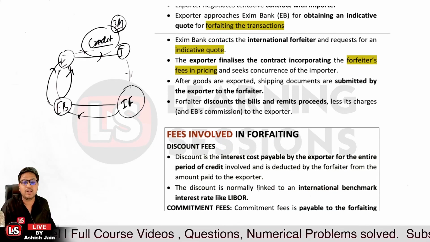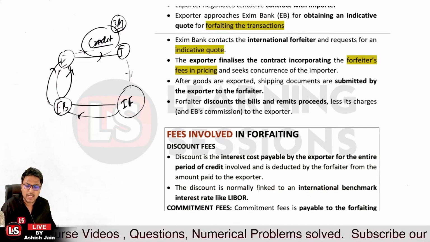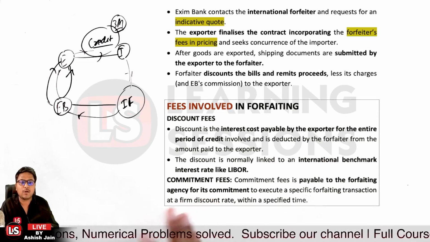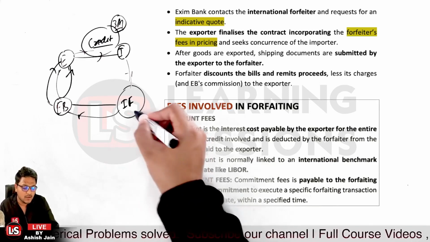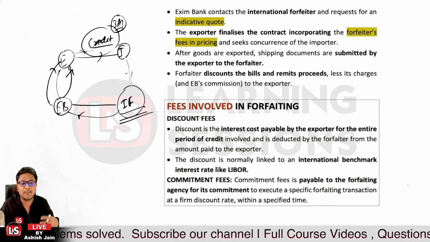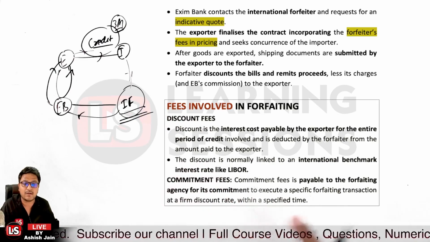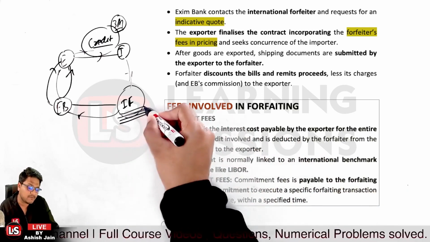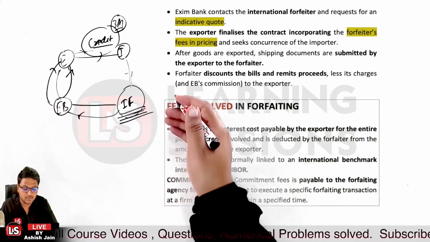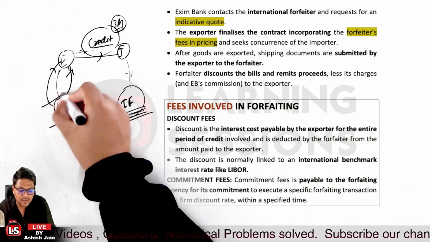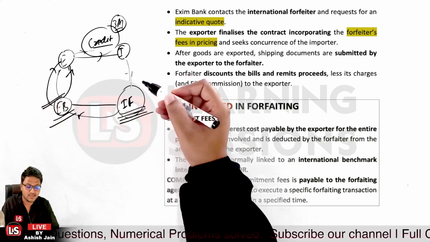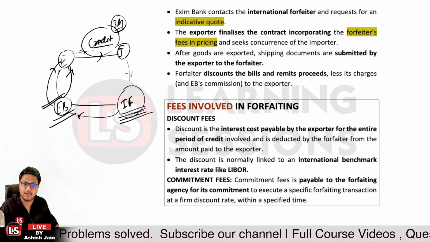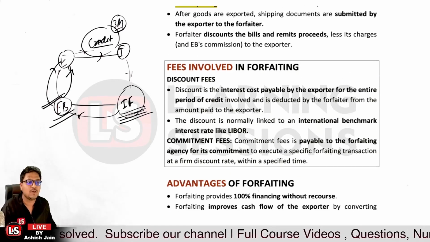So, the discount is normally linked to an international benchmark rate like LIBOR, and then the second fee is related to commitment fees. Commitment fees are payable to the forfeiting agency, as a commitment to execute a specific forfeiting transaction at a firm discount rate within a specified time. So it's a commitment fee that will be paid to the forfeiting agency, like the Exim Bank, and the Exim Bank will pay some part to the international forfeiting agency, so as to execute their commitment in that forfeiting transaction. So, these two fees are involved in case of forfeiting.